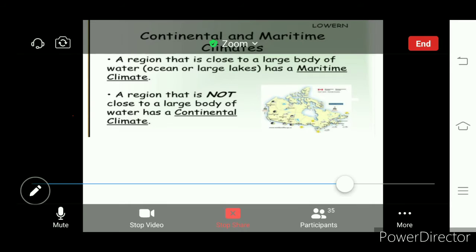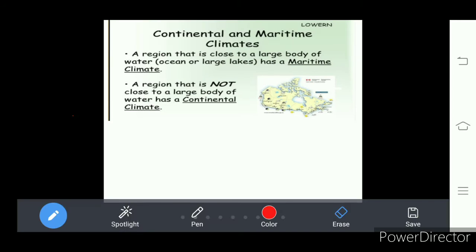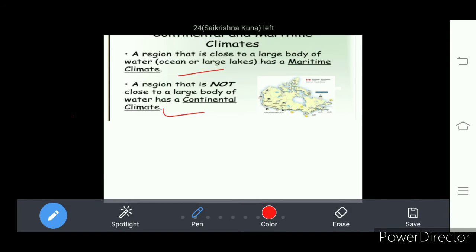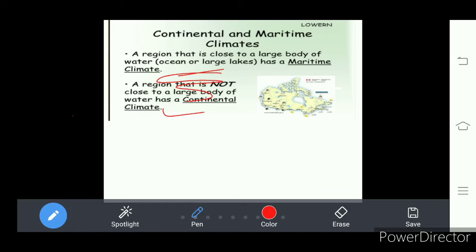Maritime climate means the regions which are near to the water bodies, a country, maybe a state, a region which is very close to a large water body, experience maritime climate, and the regions which are far from the water body experience the continental climate.